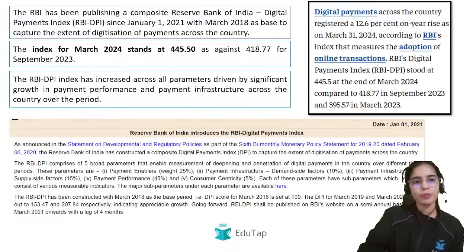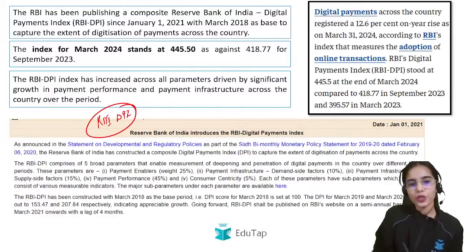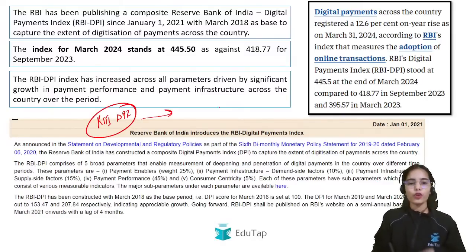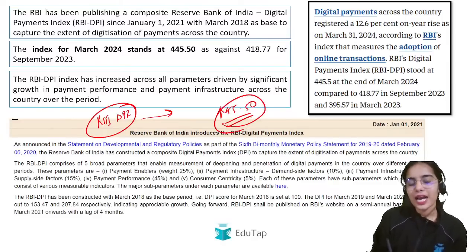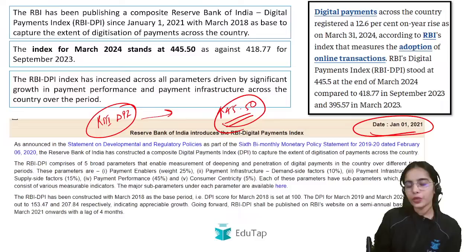So simply, the value of the RBI DPI is 445.50, and it has been launched since January 1, 2021, and the base year that is followed for the digital payment index is 2018.